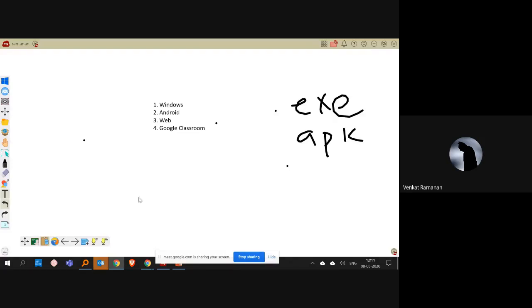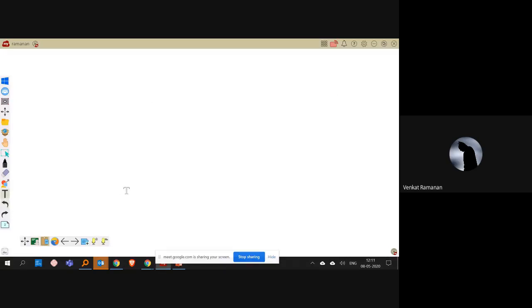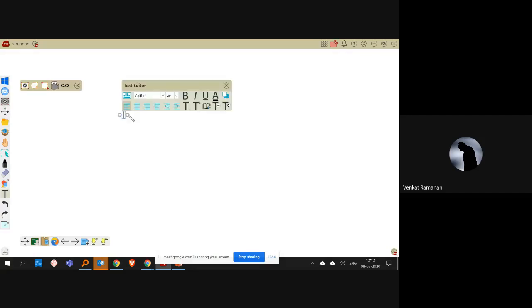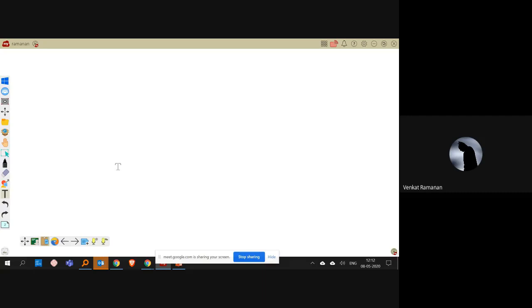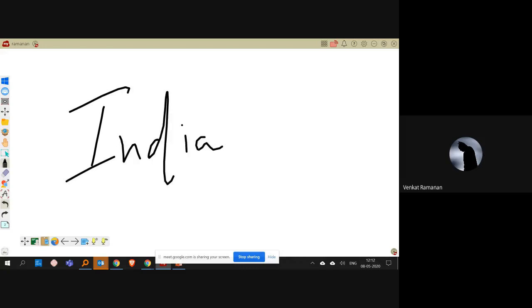So coming back, now the most important feature of this software is the entire thing can be screen captured or recorded. For example, I am a teacher and I'm just starting to write something on my board. So I just start, and then if I want to take a screenshot of this, the entire screenshot of this, I can just click on this.